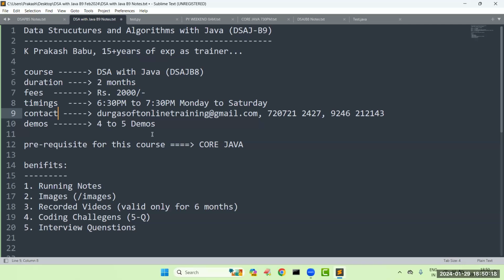Yeah, no problem. Java up to OOPs is sufficient. Collections is not required. How collections work internally, how stack, queue, all these things work, we are going to see here.